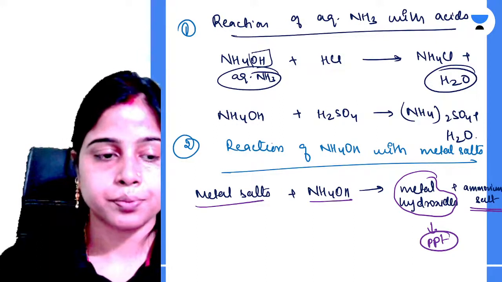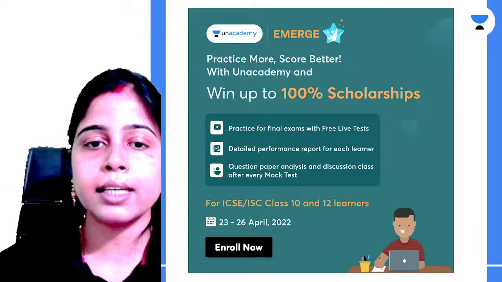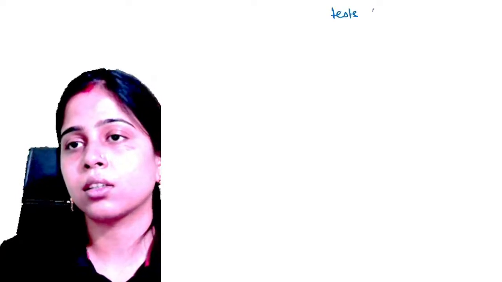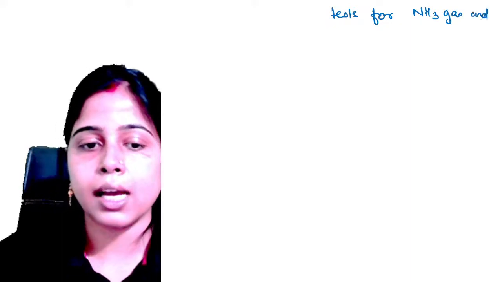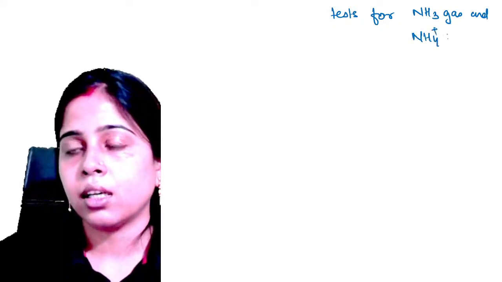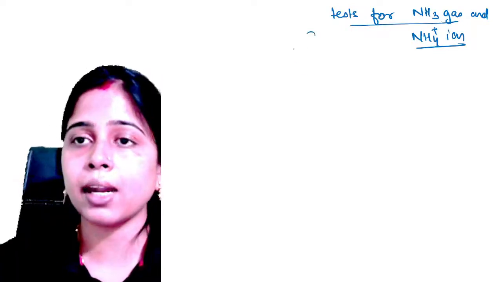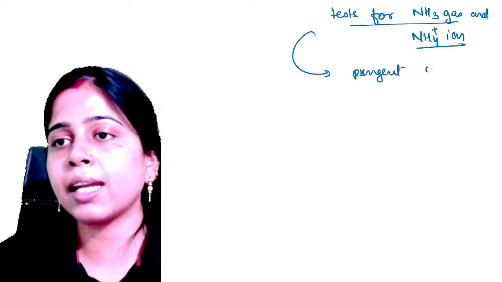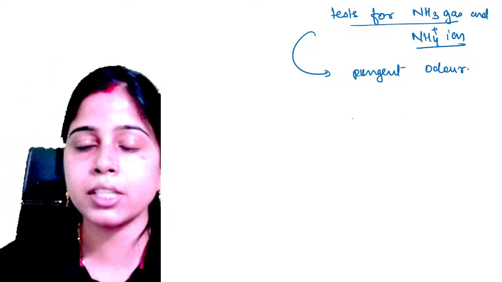Okay, चलो. Now what are the tests you have for ammonia? टेस्ट क्या क्या है अमोनिया के लिए? So let's have our tests for ammonia gas and ammonium ion. अमोनियम आयन और अमोनिया गैस के लिए क्या क्या टेस्ट है? सबसे पहला टेस्ट है its pungent odor. ठीक है, the characteristic smell it has. Yes, very good Ankur, absolutely correct.